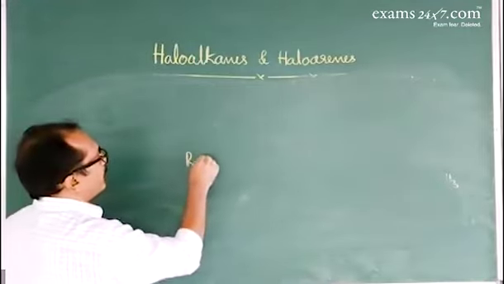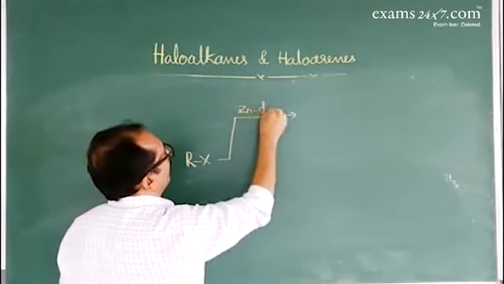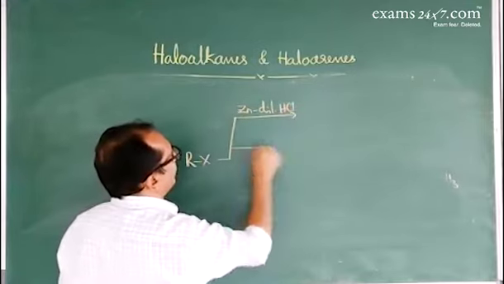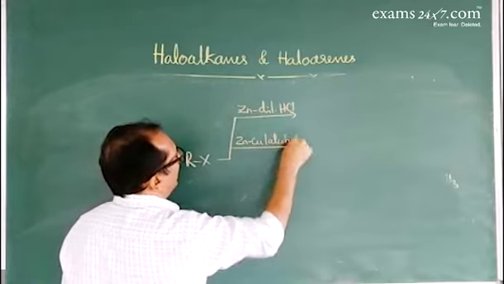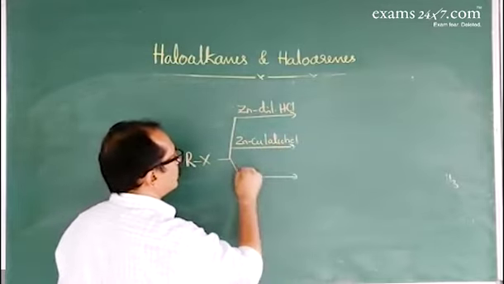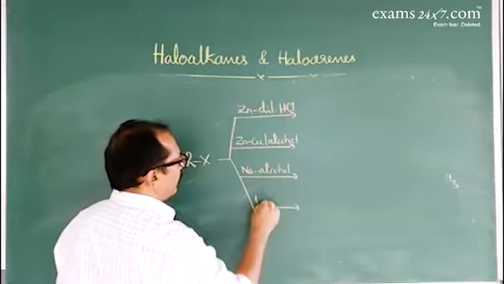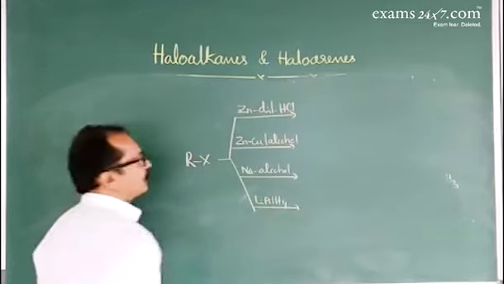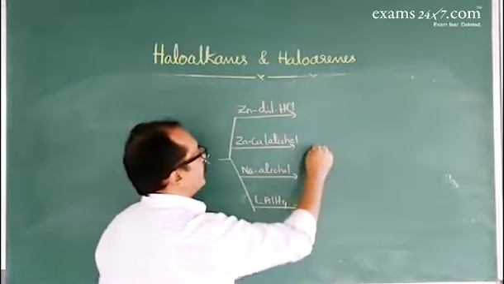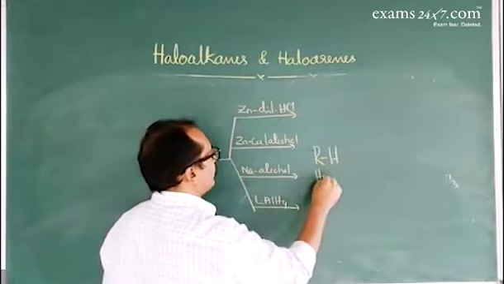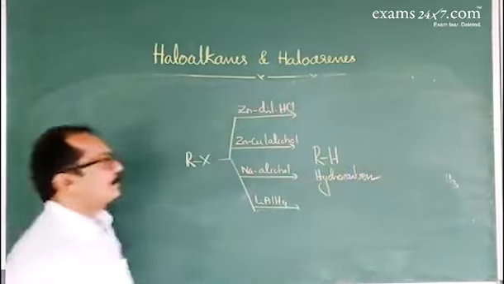When haloalkane is reduced with zinc and dilute HCl, or zinc-copper couple in alcohol, or sodium in alcohol, or lithium aluminium hydride, we can go for any of the reducing agents, which gives the respective hydrocarbon.